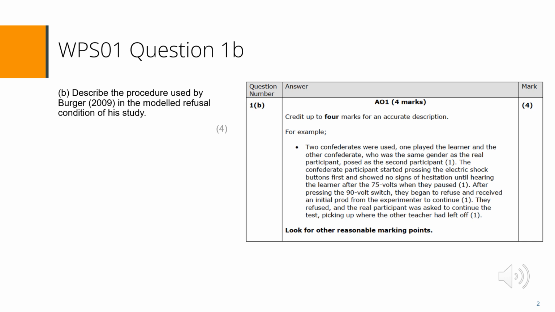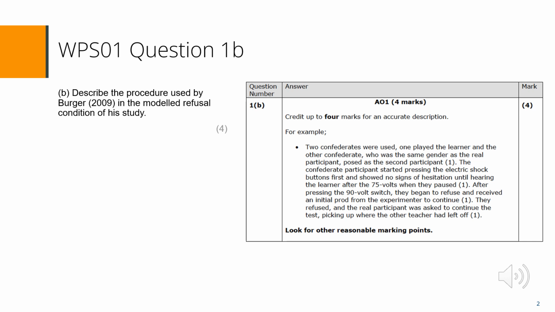We are now going to look at some questions from WPS01, starting with question 1B. If you just want to pause the slides for a moment to find the question on the question paper and the mark scheme in the mark scheme.